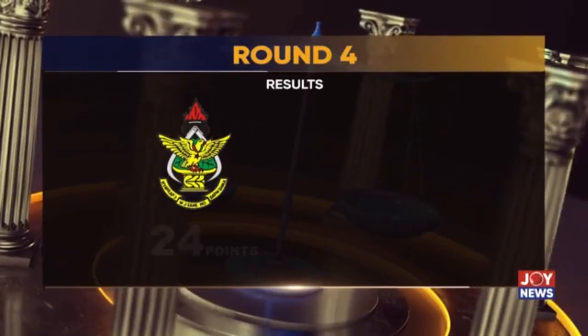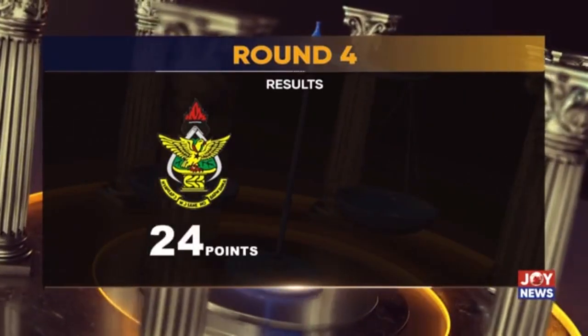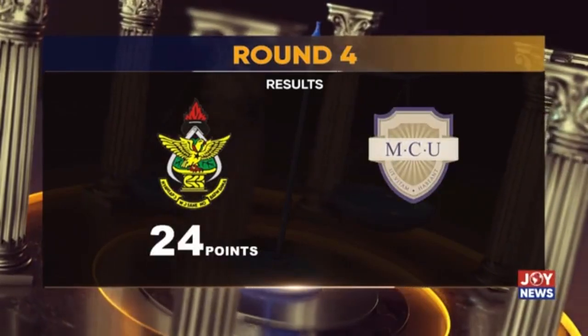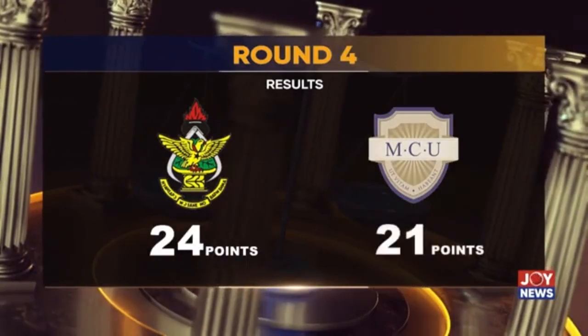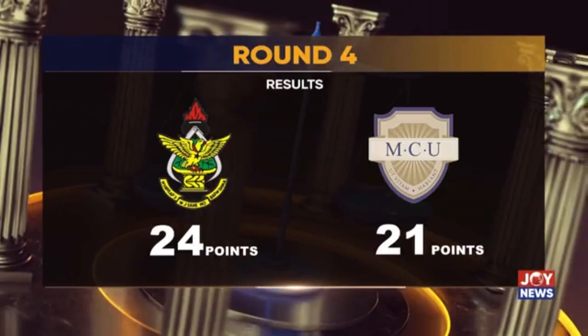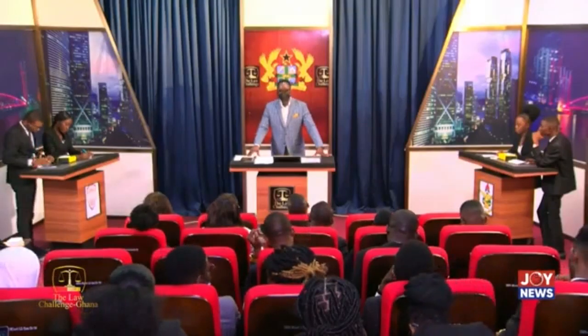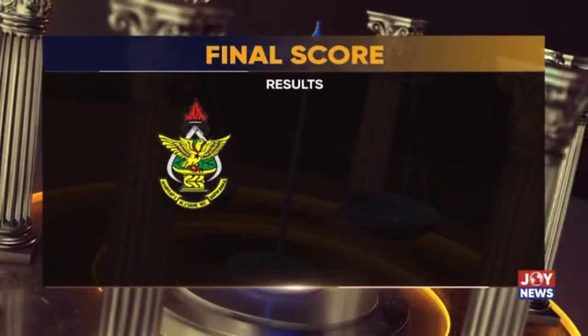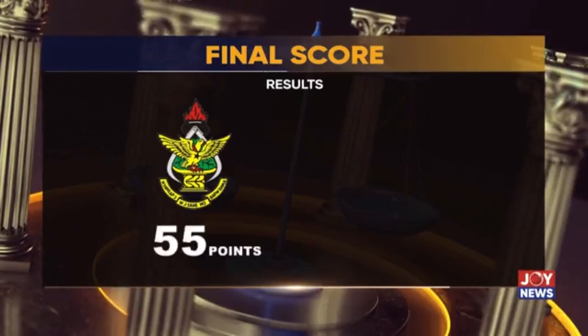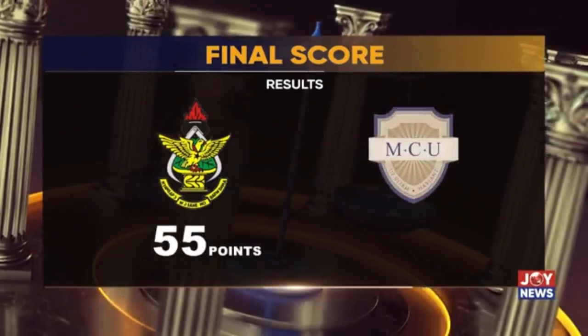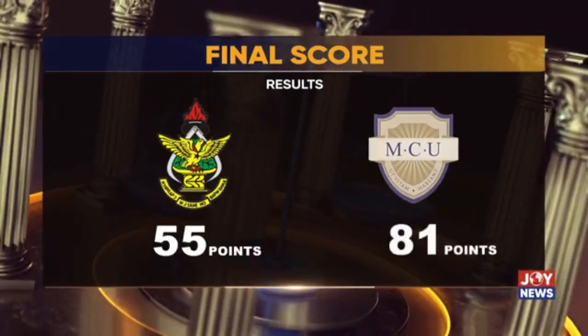KNUST made 24 points as against Mountcrest University College 21 marks. The cumulative or final score: KNUST 55 as against Mountcrest 81.